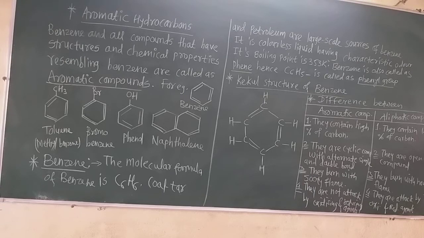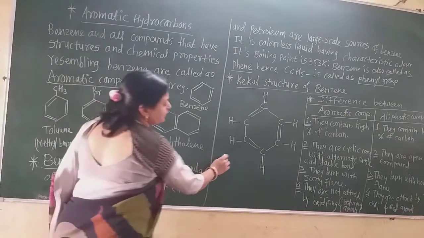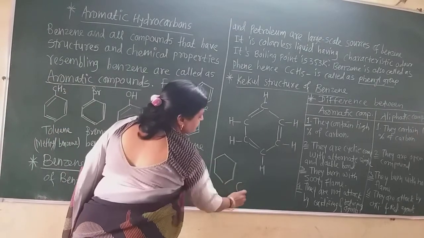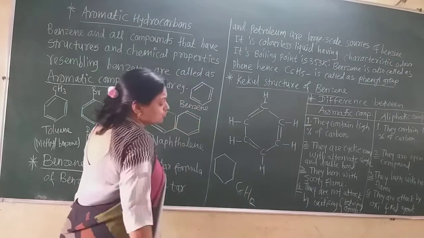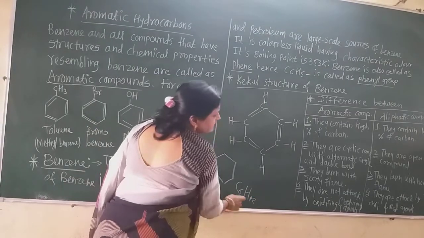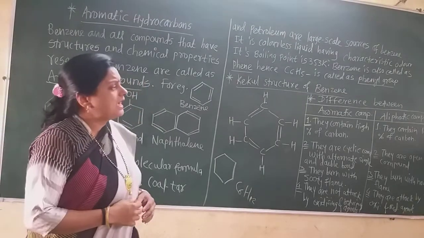Now what is the difference between aromatic and aliphatic compounds? Now if we compare this benzene with cyclohexane, cyclohexane does not have alternate single and double bonds. There are all single bonds, and each carbon has 2 hydrogen atoms in cyclohexane. So the molecular formula of cyclohexane is C6H12. So these are somewhat like aliphatic compounds.